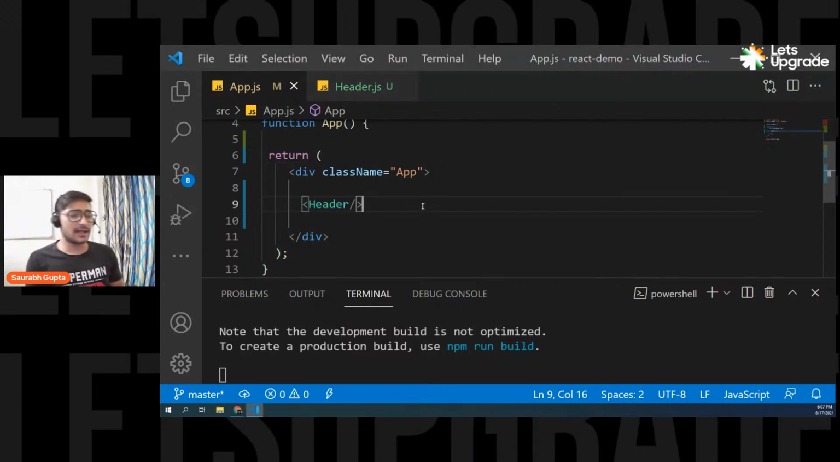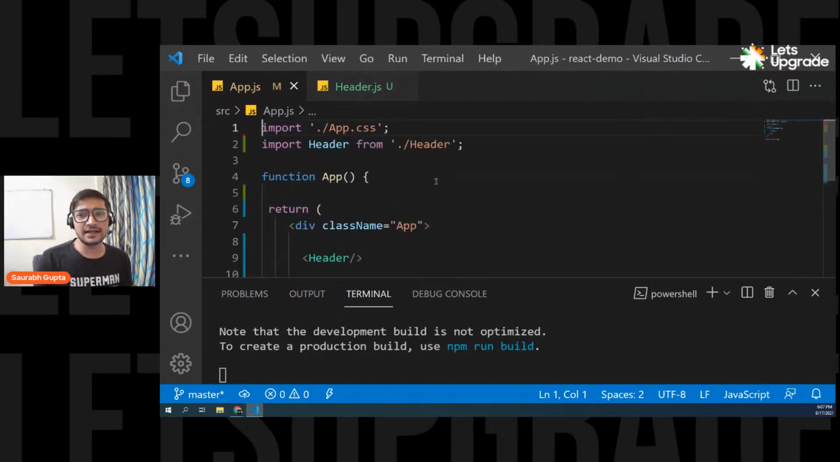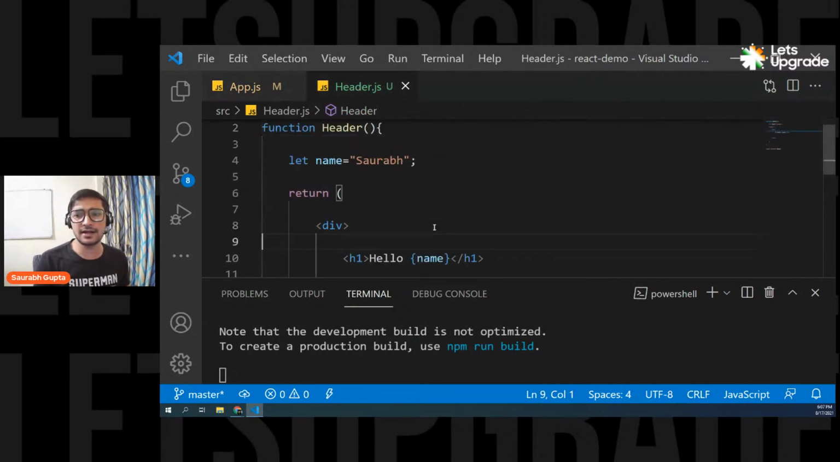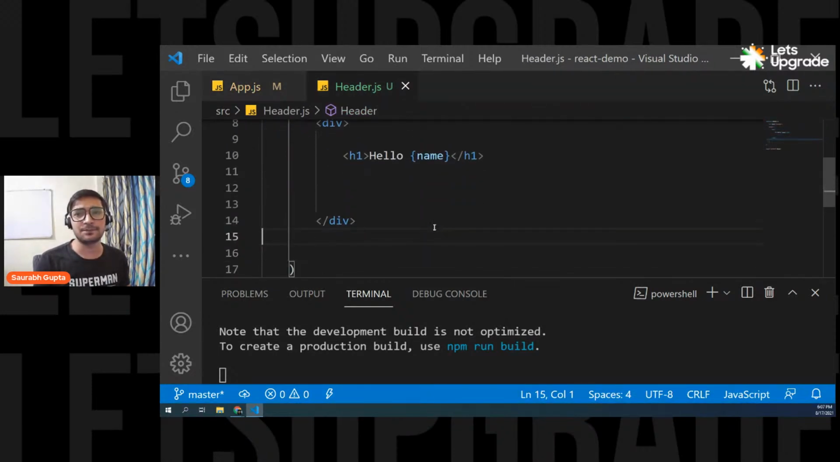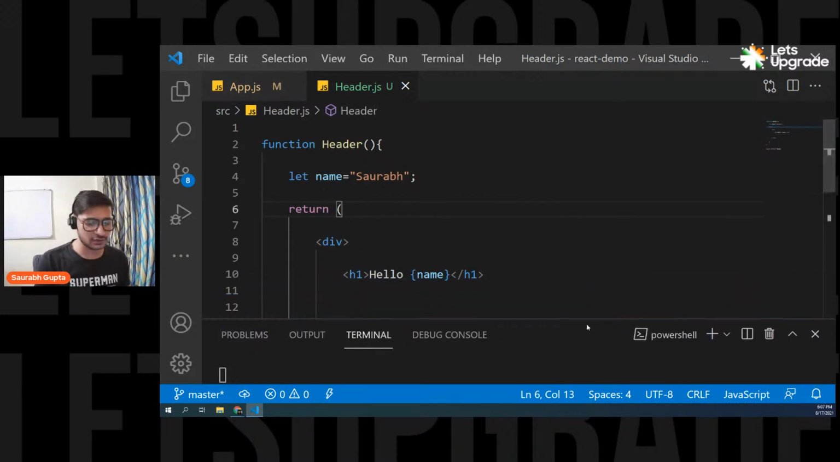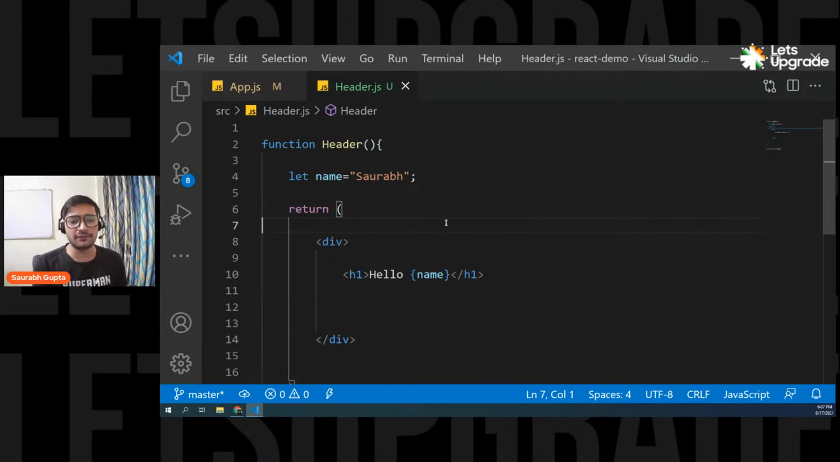Okay, so now let's get back to the editor and let's see what we did yesterday. Yesterday we created a simple component named header. The header was simply displaying my name. That's it. Let me just close this terminal. I don't need it actually. So let me just close it. And here we go.